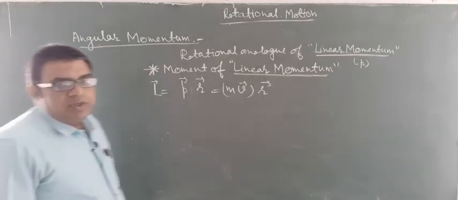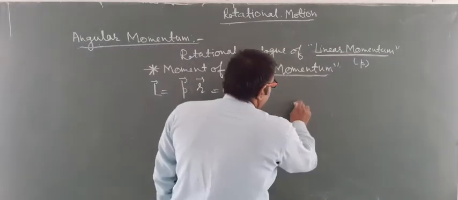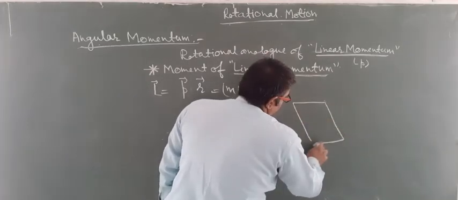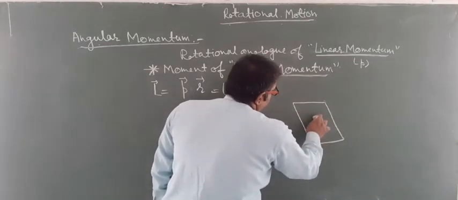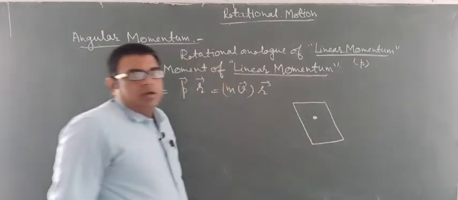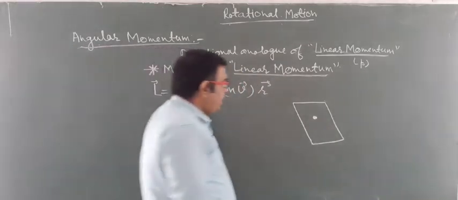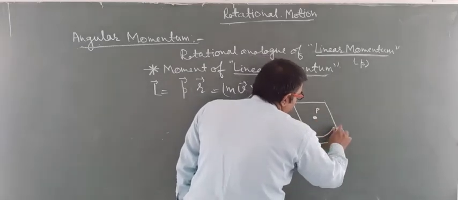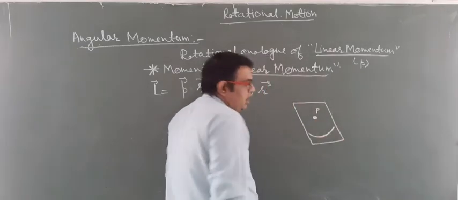Now look at the situation here. I am describing a situation. Suppose this is point P, and about this point P an object is executing this type of motion.